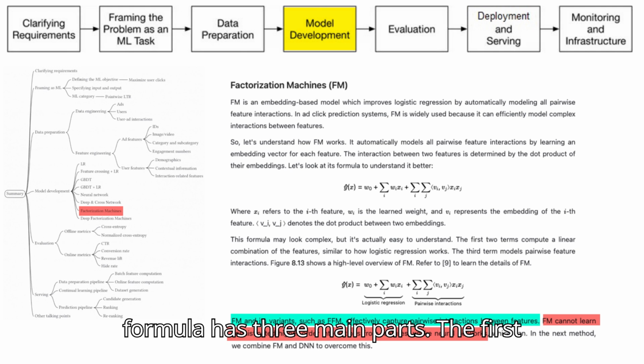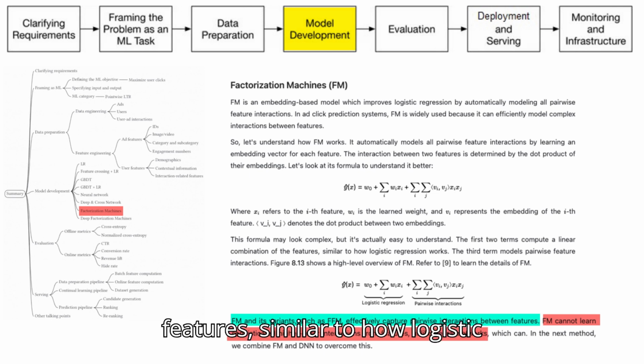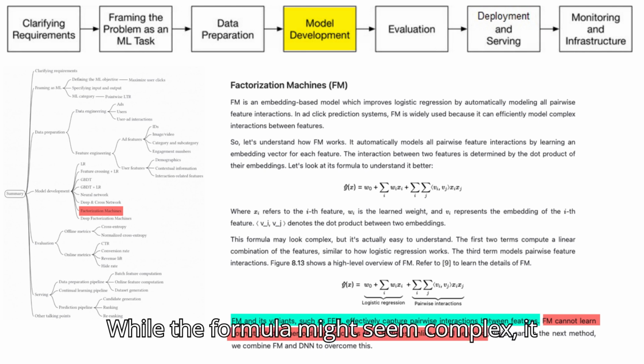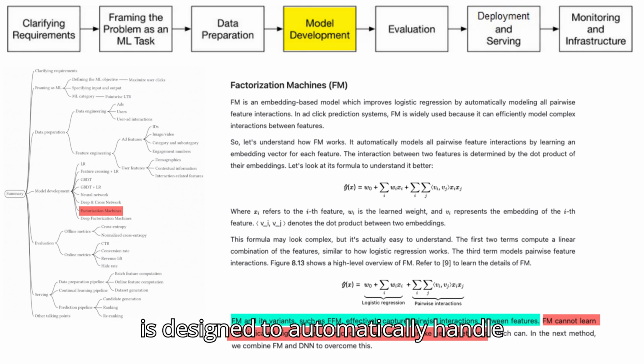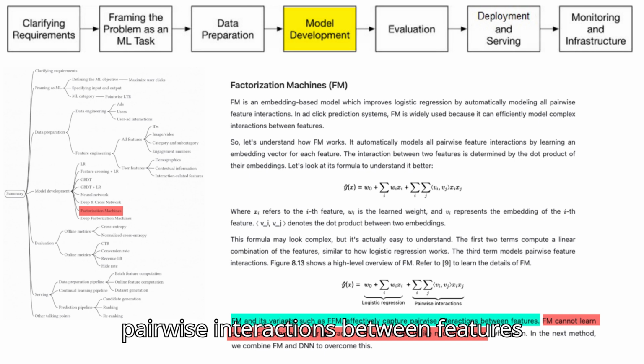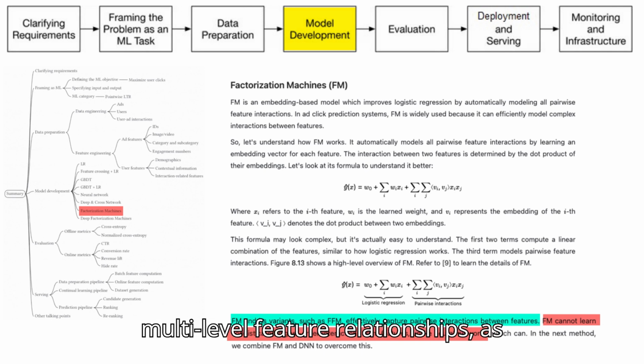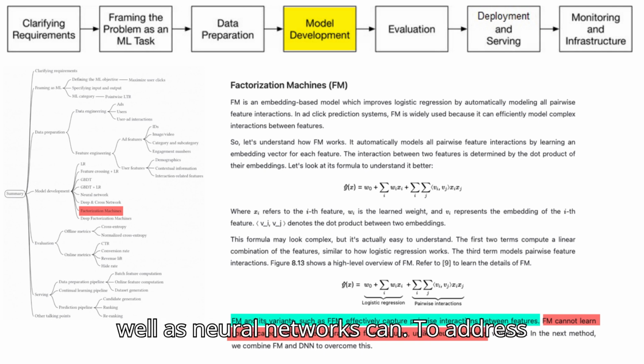This formula has three main parts. The first term, w0, is a bias term. The second term, sigma wi times xi, computes a linear combination of the features, similar to how logistic regression works. The third term, sigma sigma of the dot product of vi and vj times xi times xj, models pairwise feature interactions. While the formula might seem complex, it is designed to automatically handle feature interactions. FM captures pairwise interactions between features effectively. However, FM cannot learn higher-order interactions, complex multi-level feature relationships, as well as neural networks can.